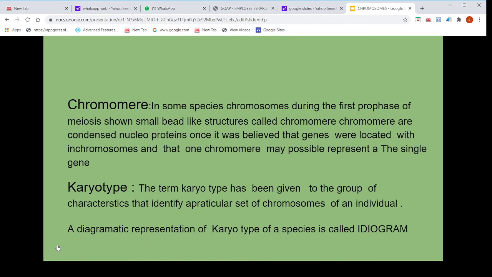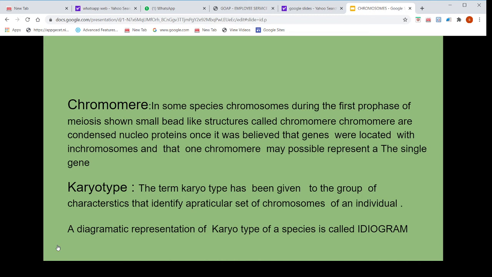The chromomeres. In some species, chromosomes during the first prophase of meiosis show small bead-like structures called chromomeres. Chromomeres are condensed nucleoproteins. Once it was believed that genes were located within chromosomes and that one chromomere may represent a single gene. So that means the number of chromomeres indicates the number of genes in the chromosome.